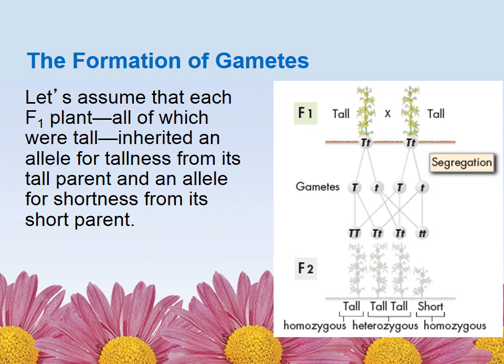So if the gametes are the same in the offspring, it's considered homozygous for that trait. So that's another new word, homozygous. If they are different, like the ones in the middle with the big T and the little t, they're considered heterozygous. Then the short one is little t, so that's considered homozygous. Homo means the same, hetero means different.